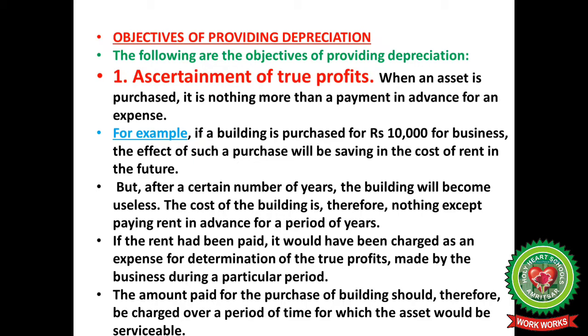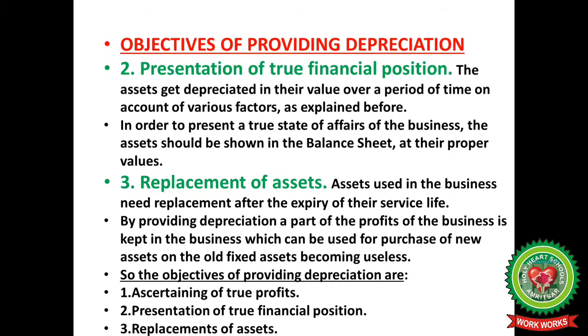If the rent had been paid, it would have been charged as an expense for determination of the true profits made by the business during a particular period. The amount paid for the purchase of the building should therefore be charged over a period of time for which the asset would be serviceable.